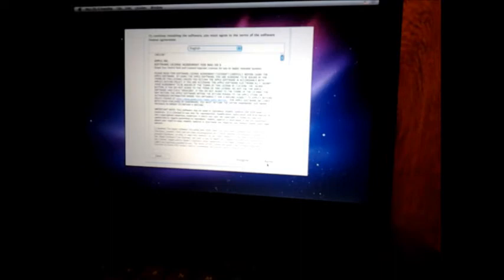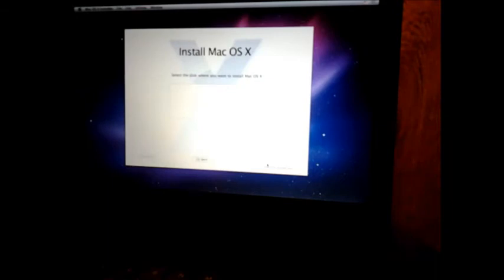You should read all like 50 pages of this. No, I'm just kidding. Well, sometimes you should. And we erased all the hard drive, and its name is untitled. I don't know if I'll rename it if I can. Hard drive name doesn't matter to me, so it is installing right now.